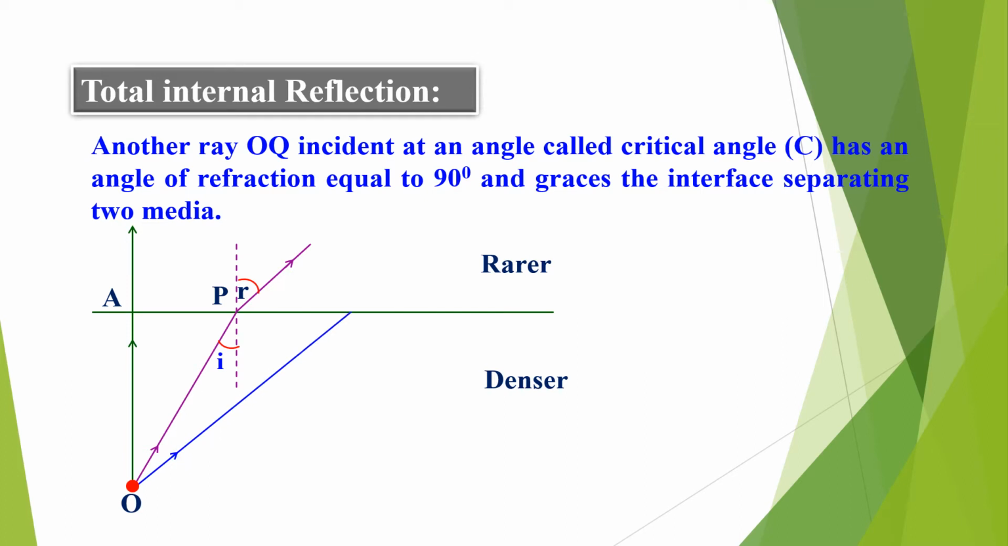Another ray OQ is incident with a particular angle of incidence for which the refracted ray grazes the surface. That means it brushes the surface, and on the surface only it will move. That means the angle made by the refracted ray is 90 degrees. So this is a special angle of incidence for which the refracted angle is 90 degrees. We call this the critical angle.